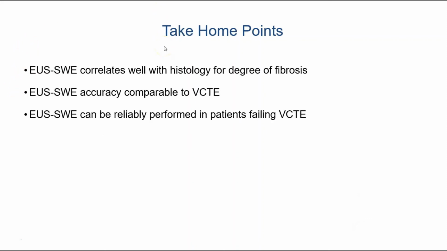Despite these limitations, it is notable that EUS shear wave elastography correlates very well with histology for degree of fibrosis. It has an accuracy comparable to FibroScan, and it can be very reliably performed in patients who fail a FibroScan.